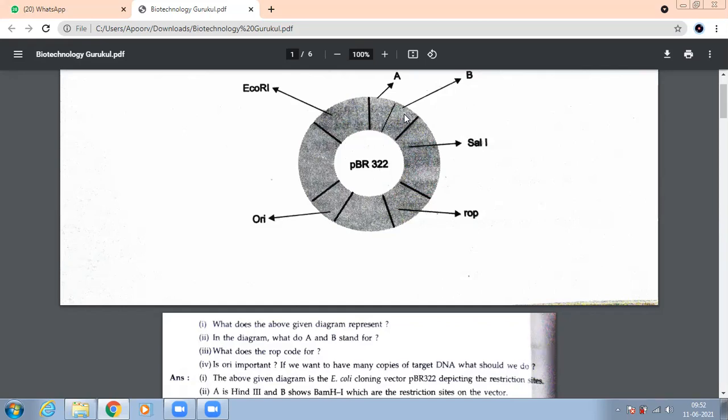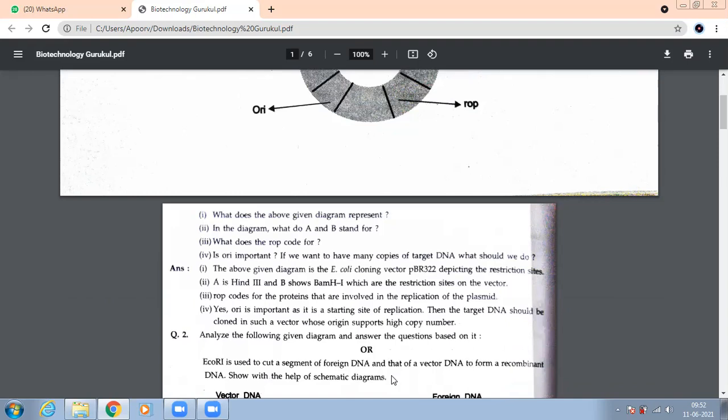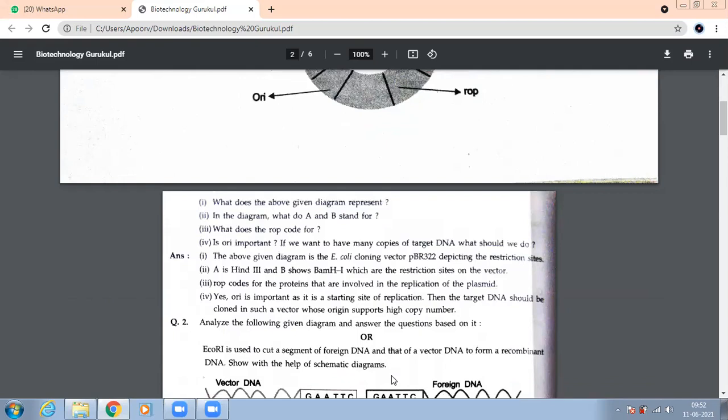What does ROP code for? You already gave this answer to me just now. Protein for replication. And is ORI important? Yes, it is important because replication initiates or starts from this point only, ORI, origin of replication. And if you want to make copies of DNA, then you should go for cloning. I'm taking all diagram based questions which have come till now in the previous years.